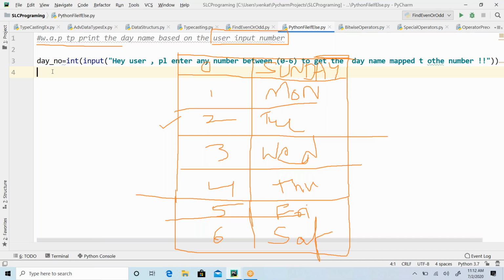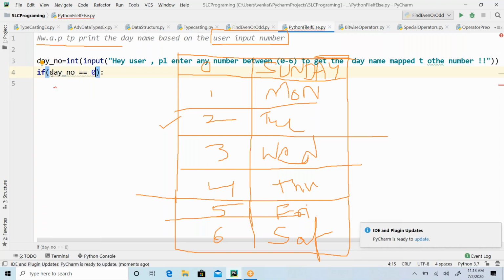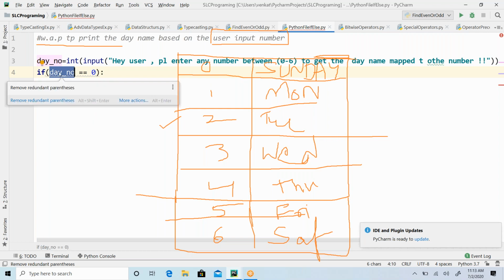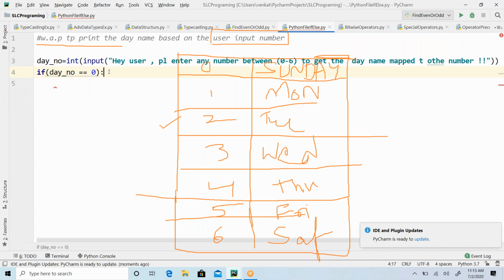Okay, so here day number. What conditional statement do I have to use? If condition. Okay, that is the conditional statement. So here I have to give an expression, right? So what is that expression? If day number is equal to 0, I have to compare with 0, right? This is what the user entered. The user can enter any one of these values, 0 to 6. So suppose the user entered 0, then 0 equal to 0. This is a comparison operator. So this value, whatever the user entered, I'm comparing with 0. So if it is 0, right?